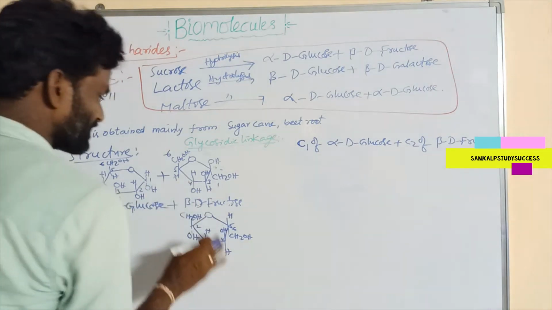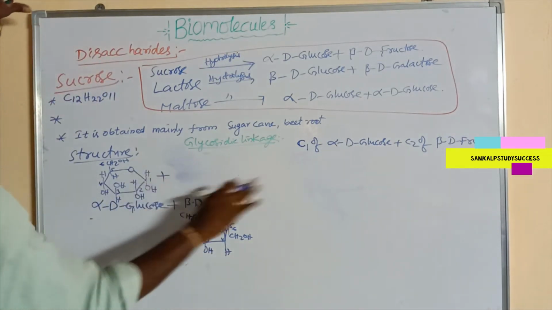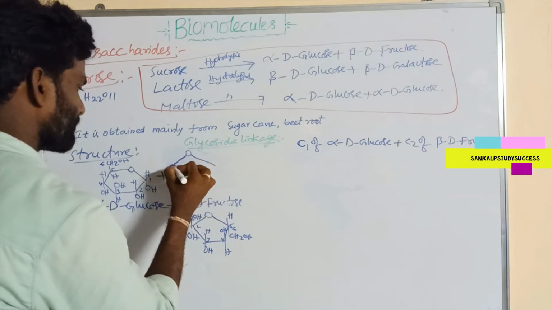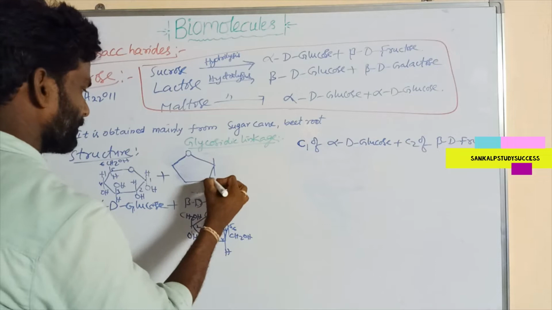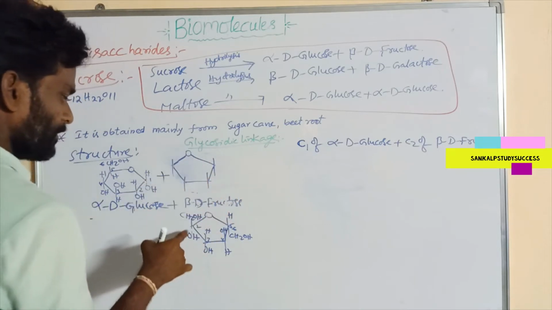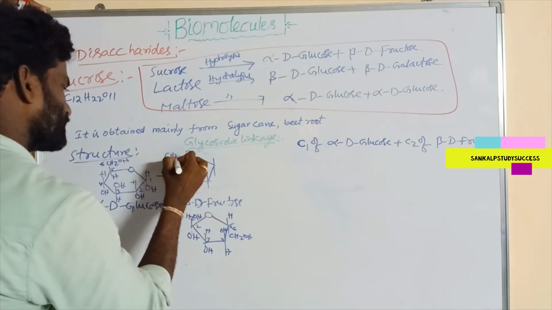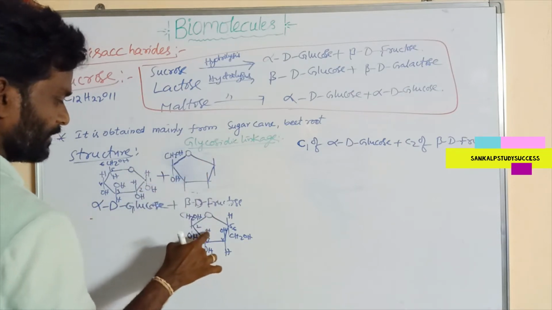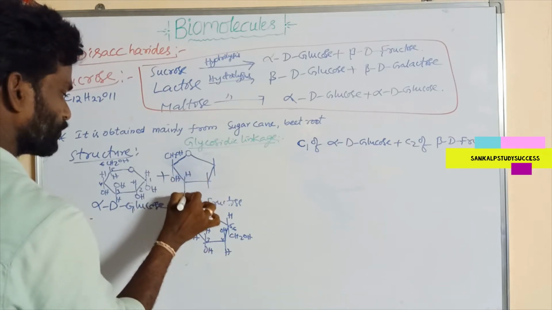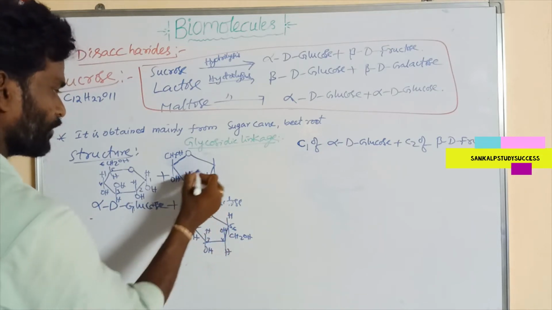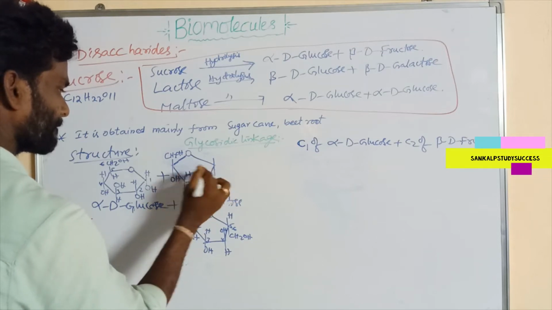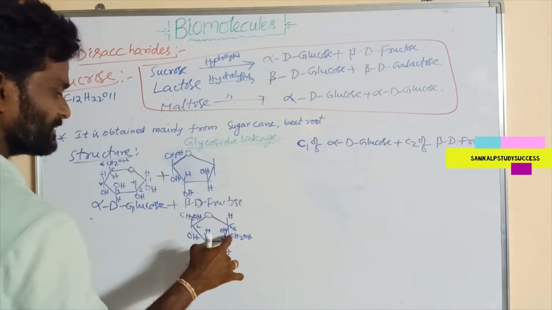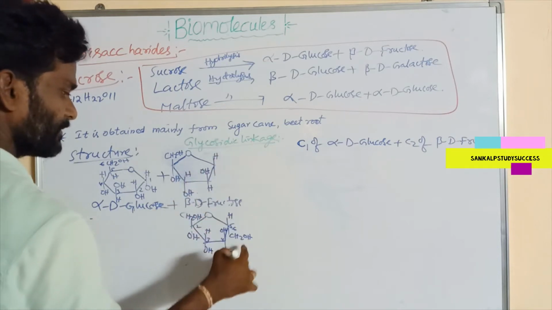So now we can write this structure. Write O, CH2OH, OH, OH, H, OH, H, and this is H, CH2OH.